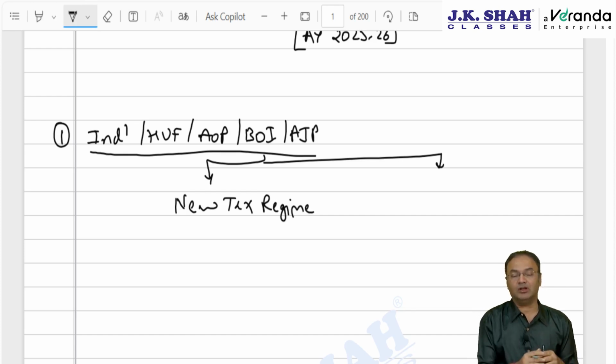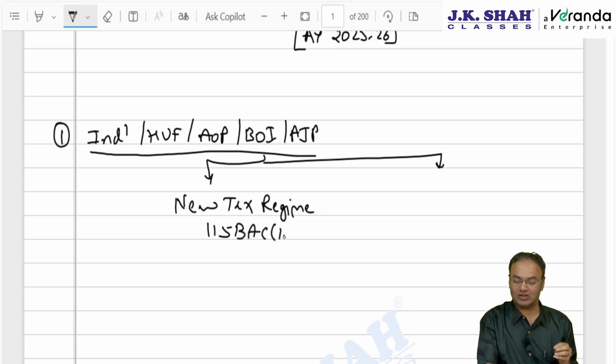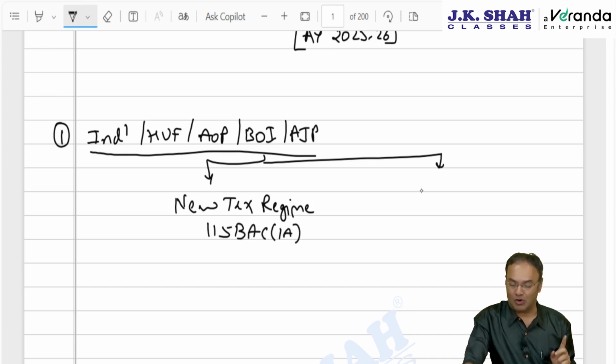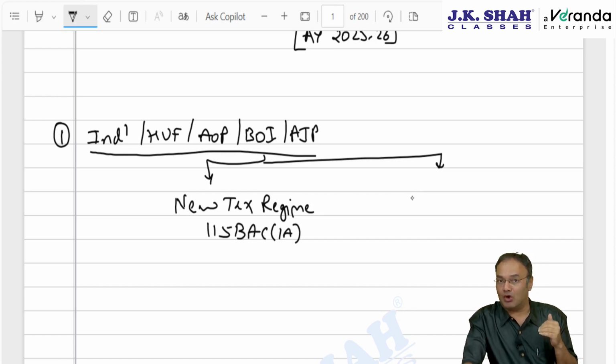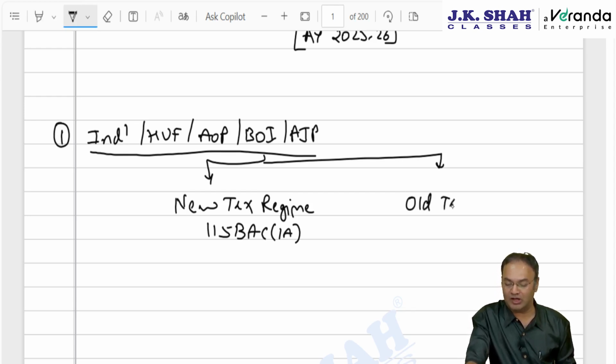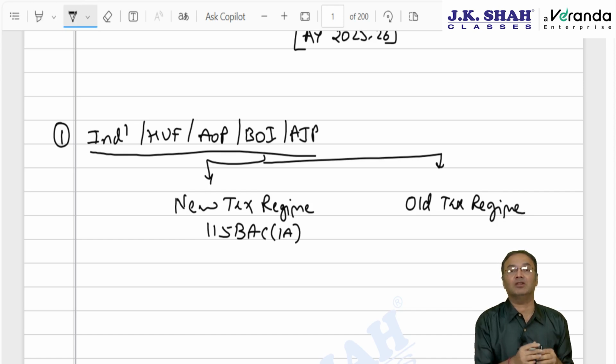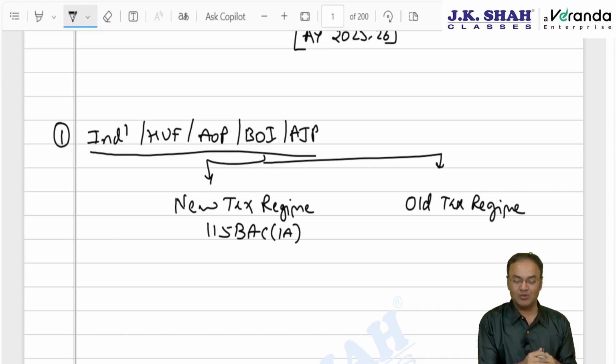So if these people do not make any choice, then the new tax regime of section 115BAC subsection 1A will automatically be applicable from last year onwards. In case they want to shift to the old tax regime, there is one option available whereby they can select the old tax regime. Old tax regime would mean the normal tax rate where the basic exemption is 2.5 lakh.